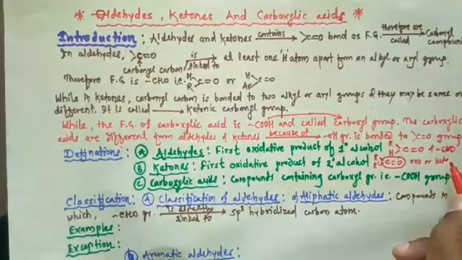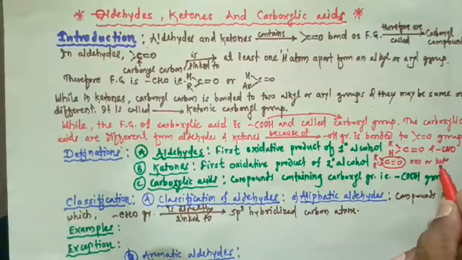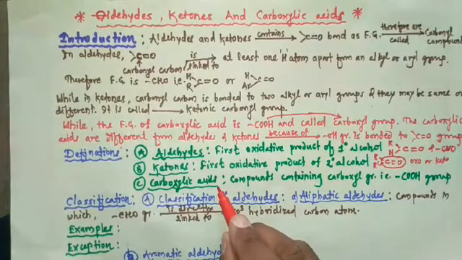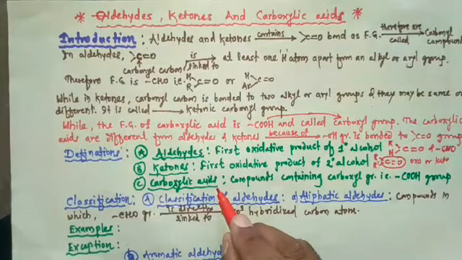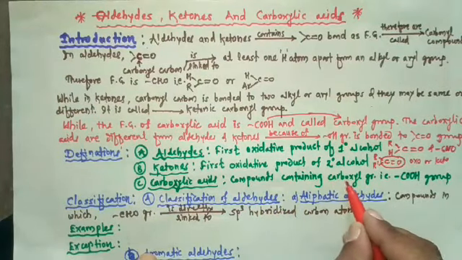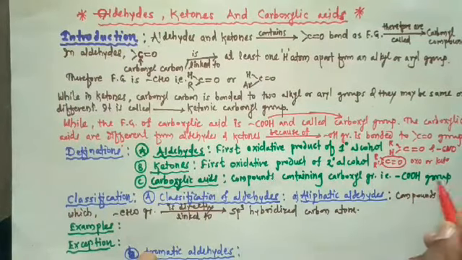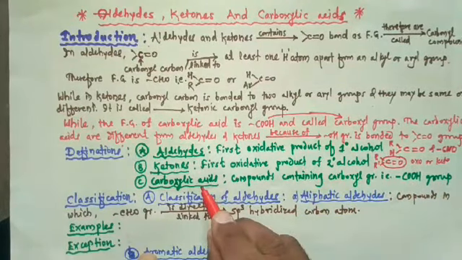Oxo or keto group. The functional group present in ketones is called the oxo or keto group. Then let's try to understand the next definition, the definition of carboxylic acids. Carboxylic acids are compounds which contain the carboxyl group, that is the COOH group. Those organic compounds containing the carboxyl group are called carboxylic acids.